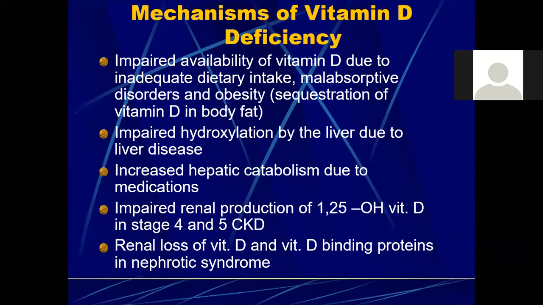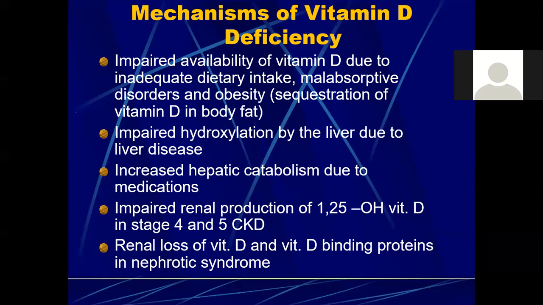Then what is going to happen in case of deficiency? So impaired availability of vitamin D because of any cause. It can be because of inadequate dietary intake. जिस तरह हमारी सोसाइटी है, usually because we are a low socioeconomic country, हमारे सोसाइटी में, हमारे सेटअप में the major cause of vitamin D, one of the major causes of vitamin D deficiency is poor dietary intake. So poor dietary intake, then malabsorptive disorders, जिस तरह पहले मेंशन किया गया, cystic fibrosis, Crohn's disease, ulcerative colitis, all of these are malabsorption syndromes.